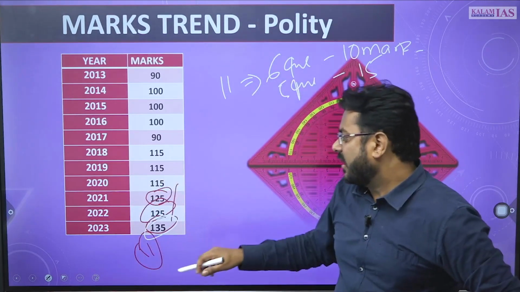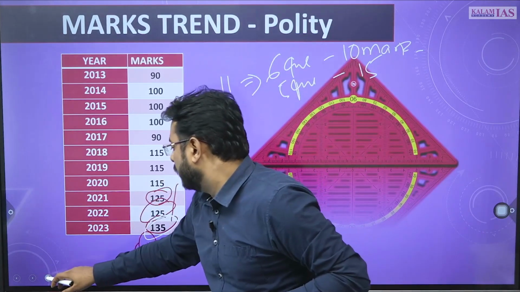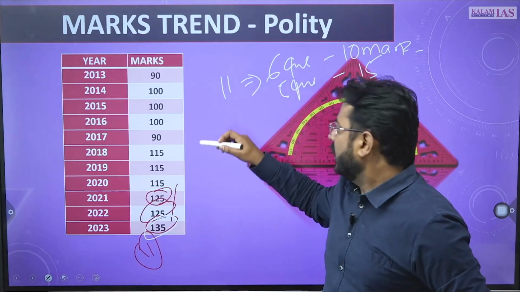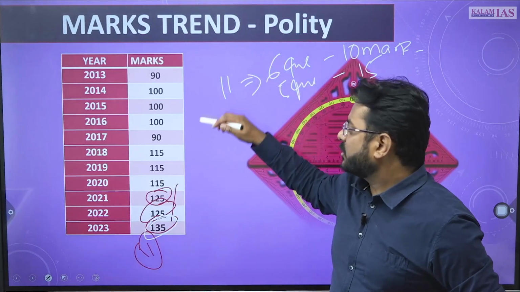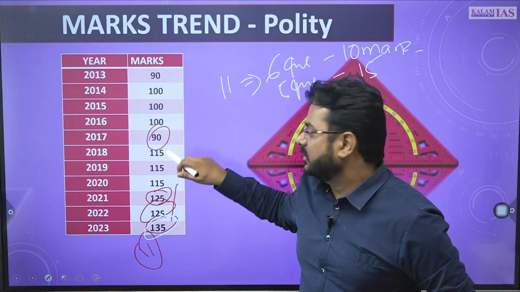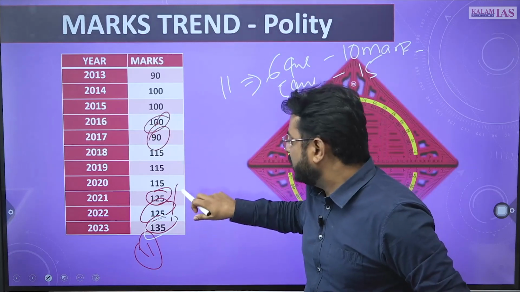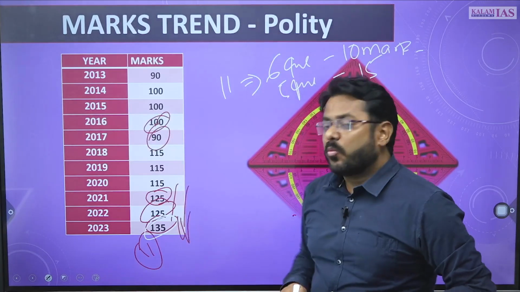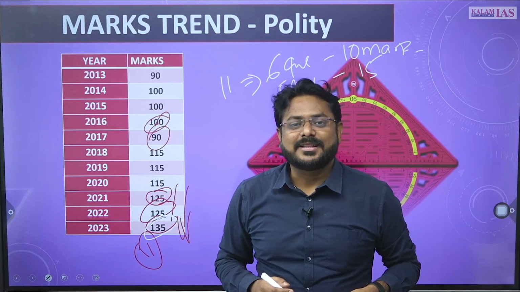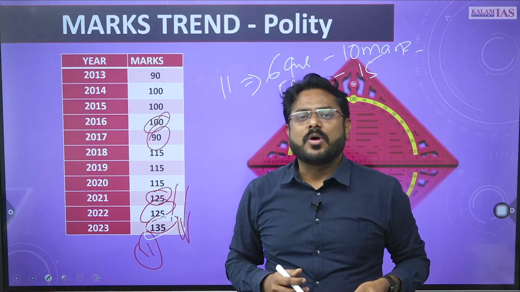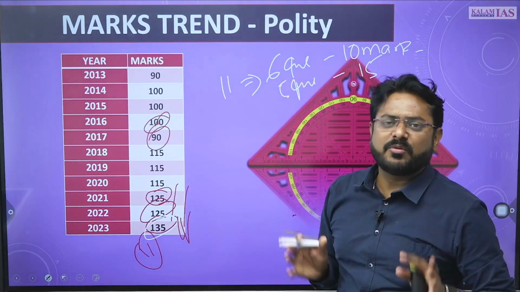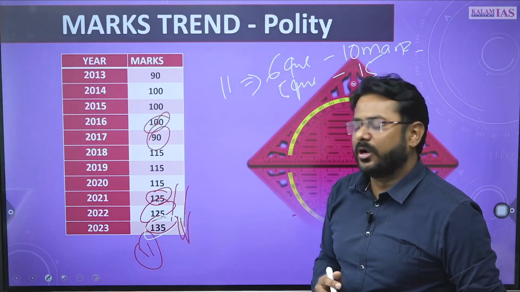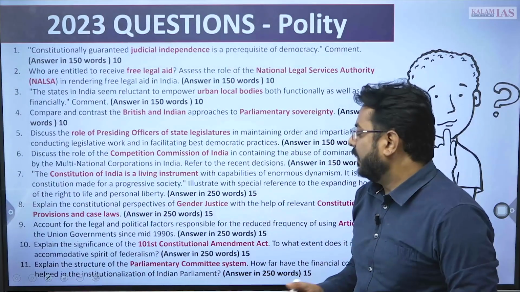So you can see the increasing trend of polity section. 4 or 5 years back it was only 90 marks, 100 marks, but right now it is up to 125 marks to 135 marks out of 250 marks. So 50% weightage is definitely there for the polity section, right.